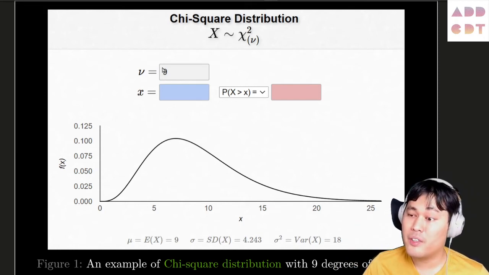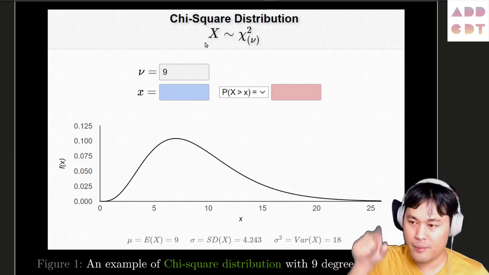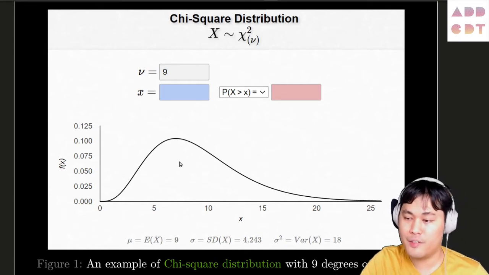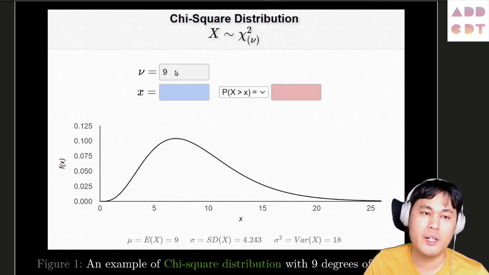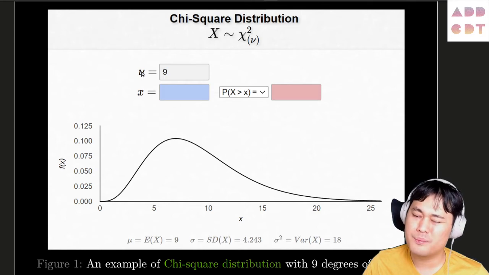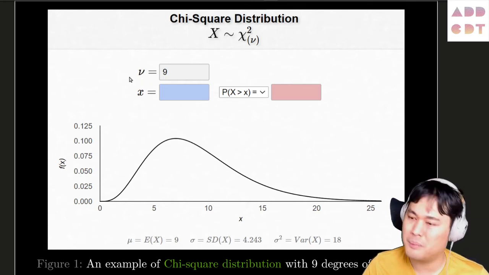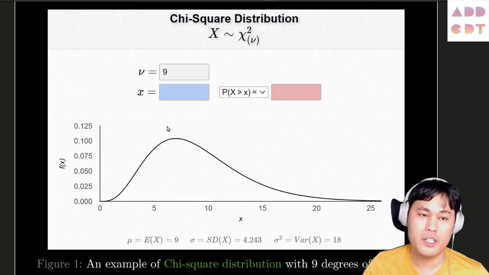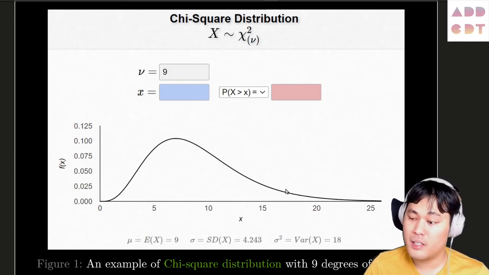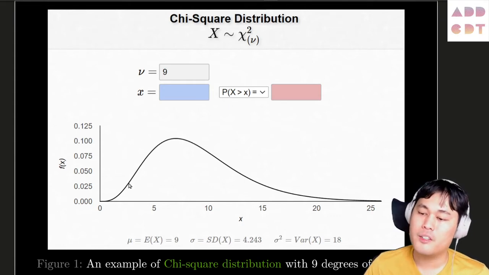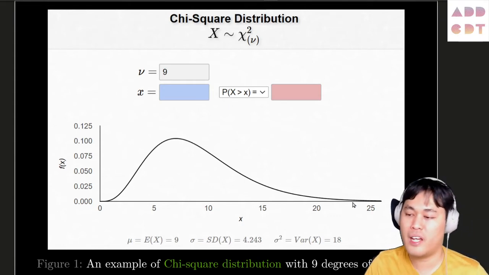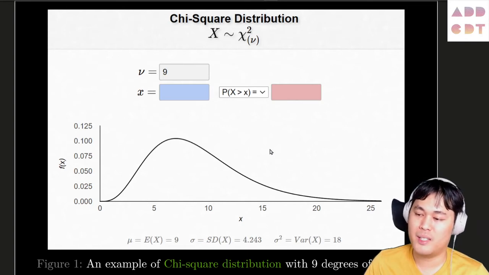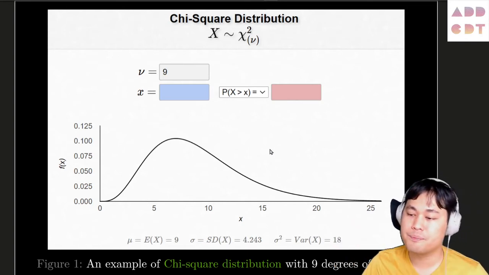So if you go to the website, you get this without a curve yet. If you type the number into this nu, then it's going to give you a curve. So if nu is 9, in this case 9 is the degree of freedom, and you get this curve that looks kind of like a normal distribution, but skewed to the right.